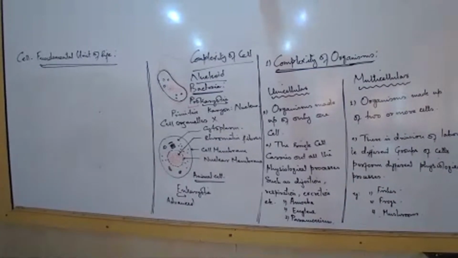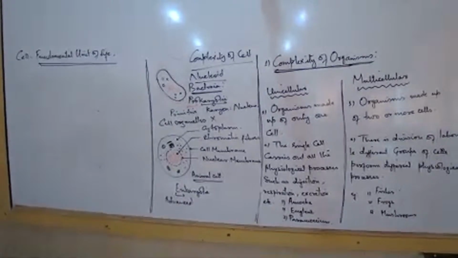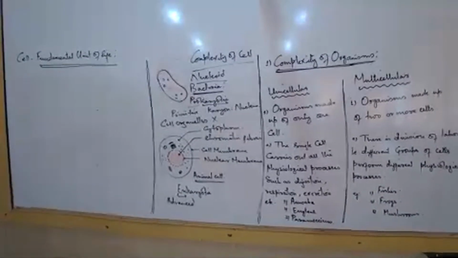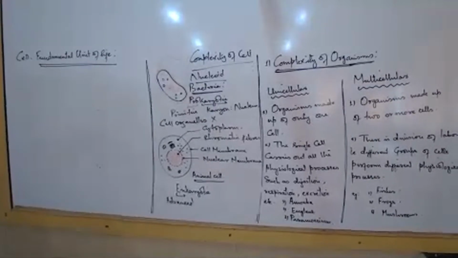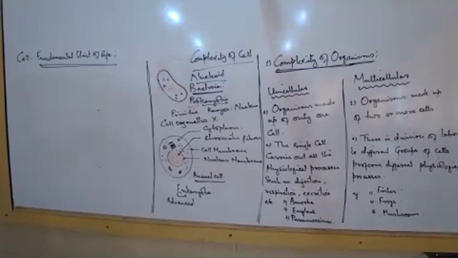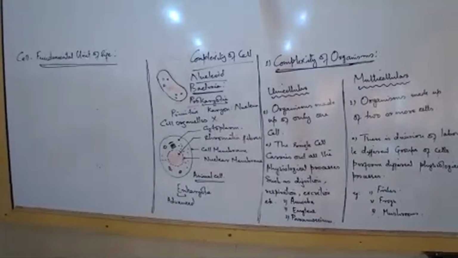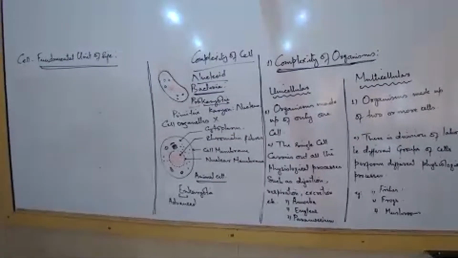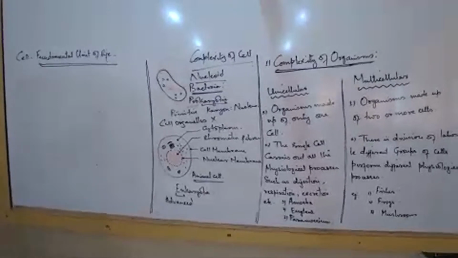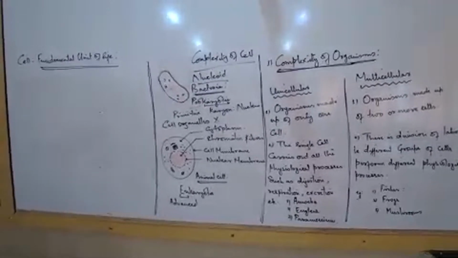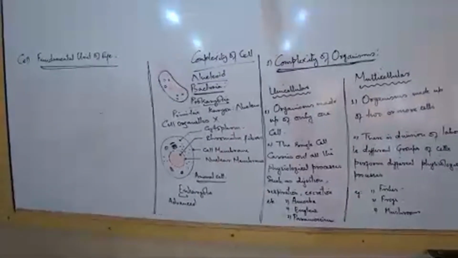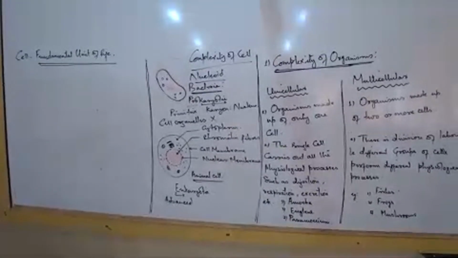Look, prokaryotic and eukaryotic differences must be given there. Tick that. No need to write again. It's already given there. Tick that topic. It's very important.